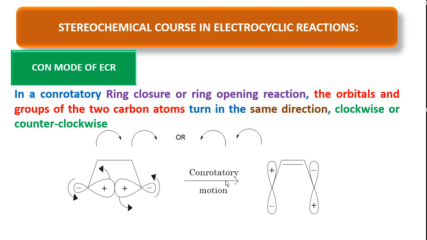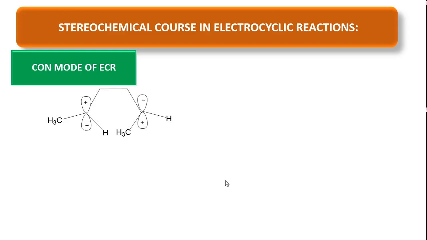The next example is this example here. Obviously at opposite ends we have positive charge on the lobes. Opposite lobes have positive charge, therefore the molecular orbital at the end positions has a C2 symmetry.